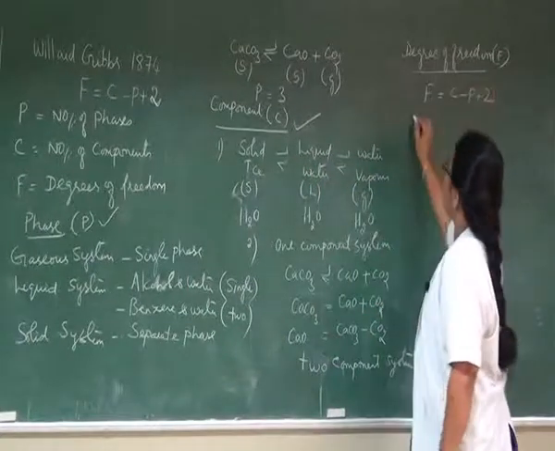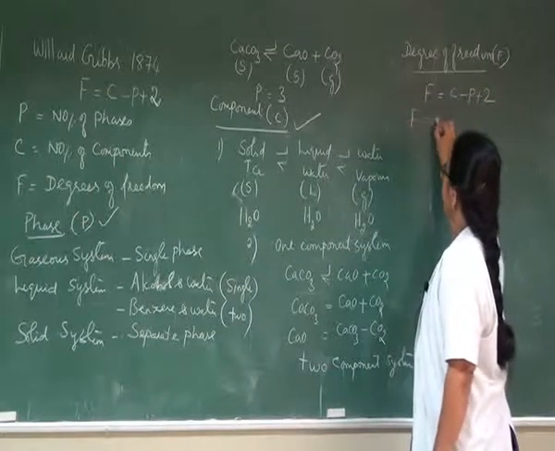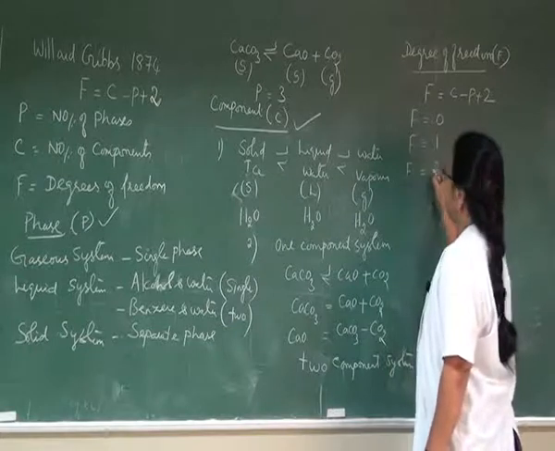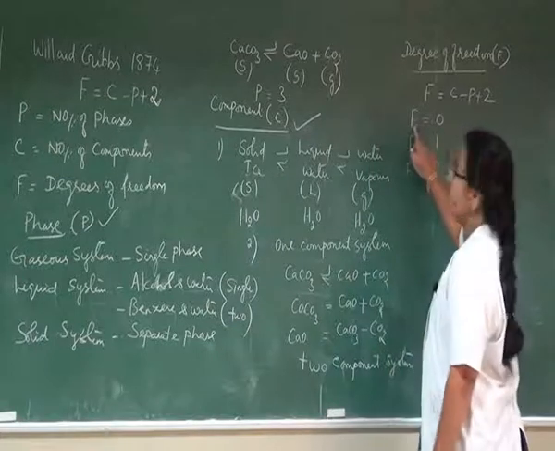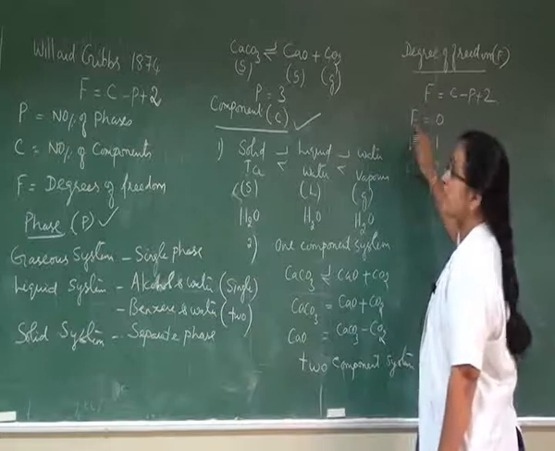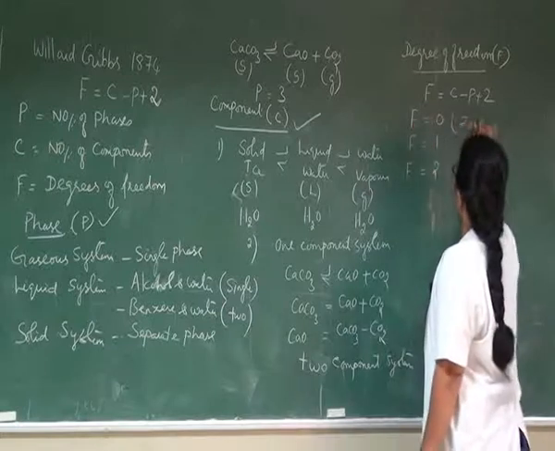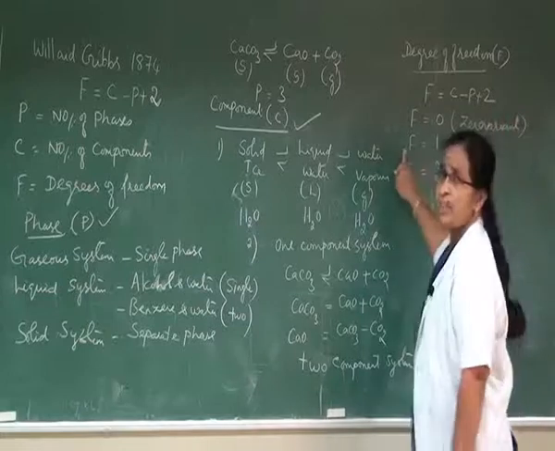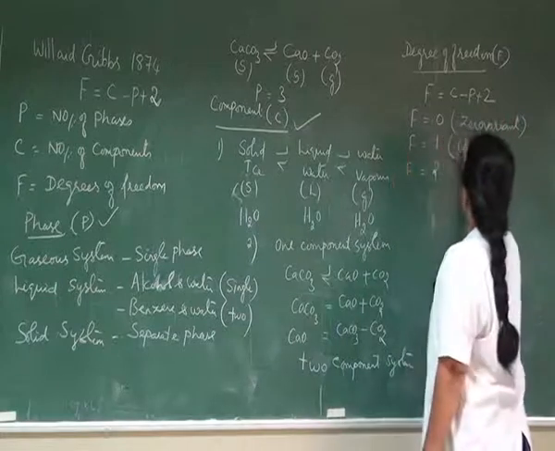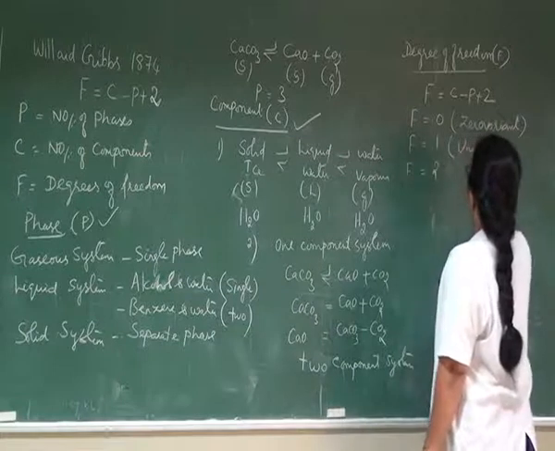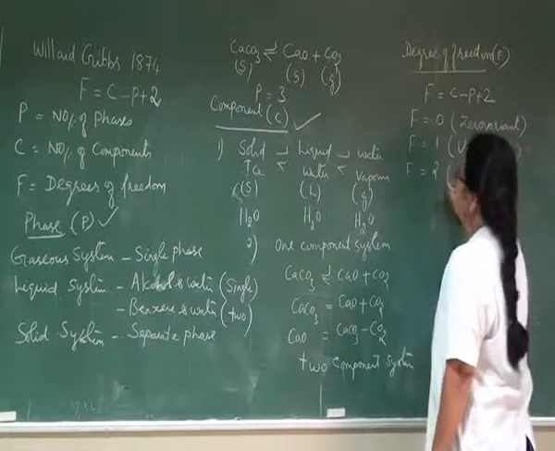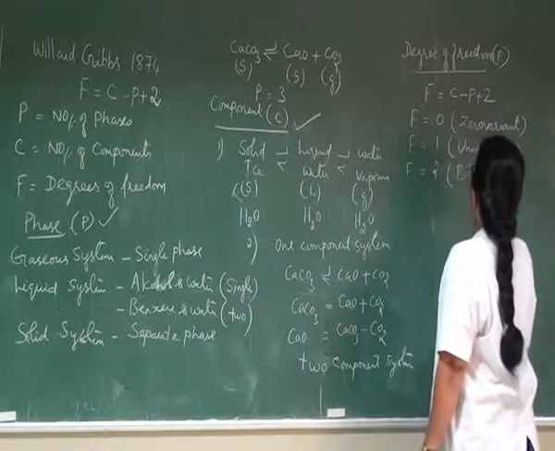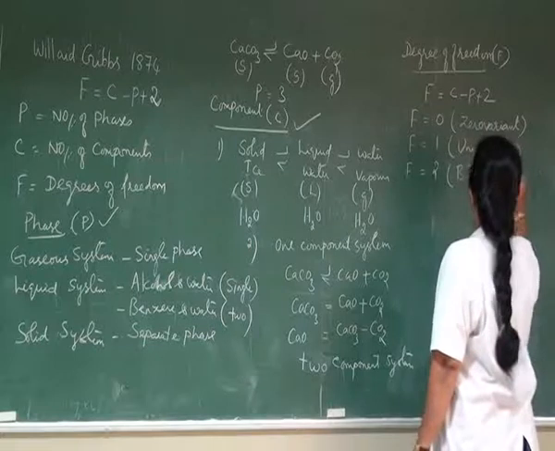Based on this value, F can be either 0 or 1 or 2. Accordingly, whenever the degree of freedom becomes 0, it is classified as zero variant system. Whenever the degree of freedom becomes 1, it is classified as univariant system. Whenever the degree of freedom becomes 2, it is classified as bivariant system.